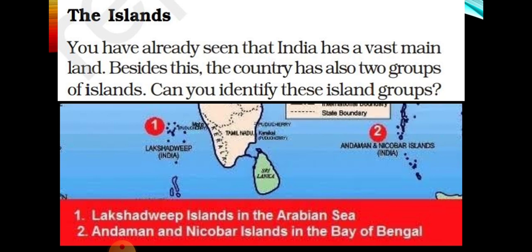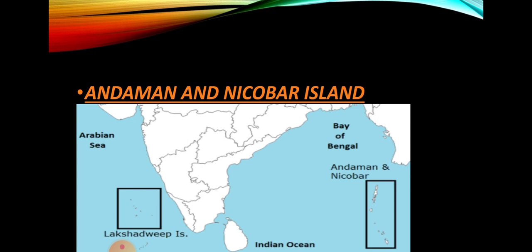And see on the right hand side where number 2 is marked, this is the Andaman and Nicobar Island, which is located in the Bay of Bengal. So in India, we have two major island groups, the Andaman and Nicobar Island and Lakshadweep Island. And these two island groups are not states, they are Union Territories of India. Now first we are going to discuss the Andaman and Nicobar Island.